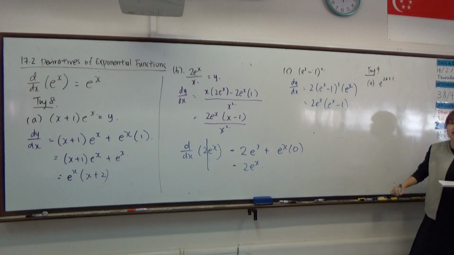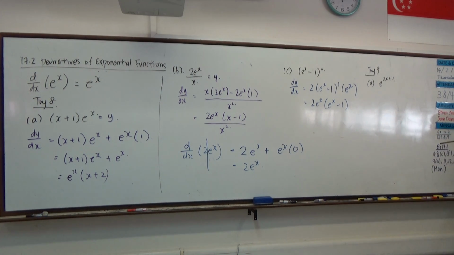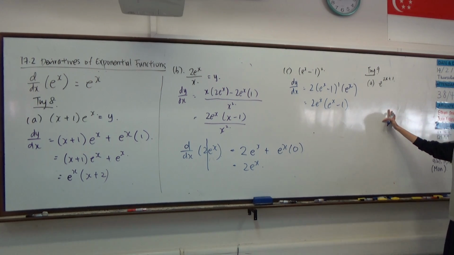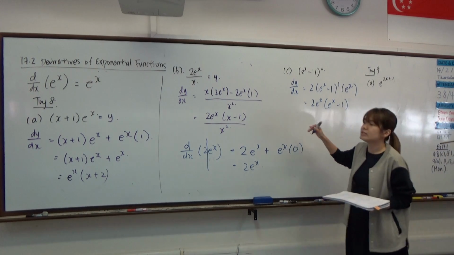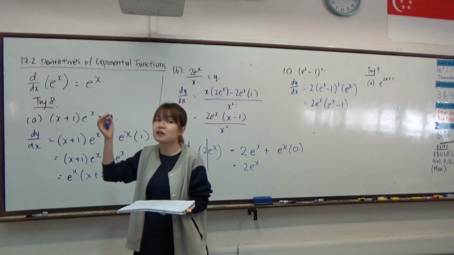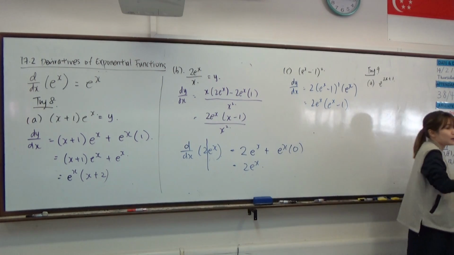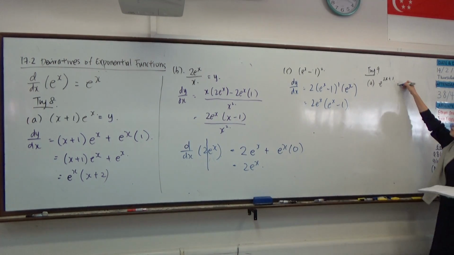Okay, so for this, we were looking at everything that involves e to the power of x. Now what if I want to differentiate things like e to the power of 2x plus 1? In this case, like how we have to differentiate the insides of the brackets, we will have to differentiate the powers as well. So how does this actually work?